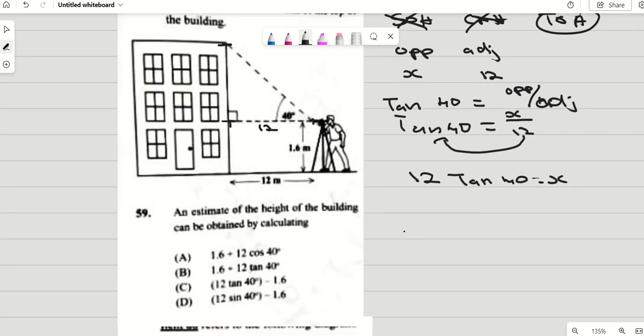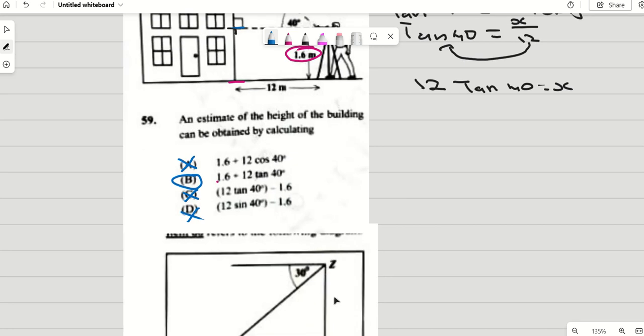And we want to know the height of the building. The height of the building would be from here to here, so you have to add 1.6. So it is 1.6 plus whatever x is equal to. That is this length here. So we get B as your answer. It would not be this, because it's not cos, so it's not A. We do not subtract, so it's not this. It's not sine. We have 12 tan 40, which is correct, but we are not subtracting. They want the height of the building, which is this entire thing. And that's how you would get this question.